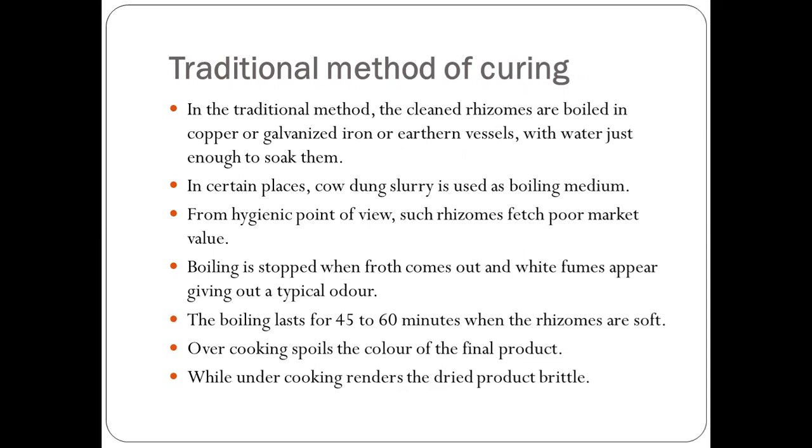Overcooking spoils the color of the final product. So overcooking is very bad for the coloration of turmeric. It reduces the color of turmeric, or it can alter it. While undercooking renders the dried product bitter. So if the turmeric is undercooked, its rhizomes are bitter in nature when dried.